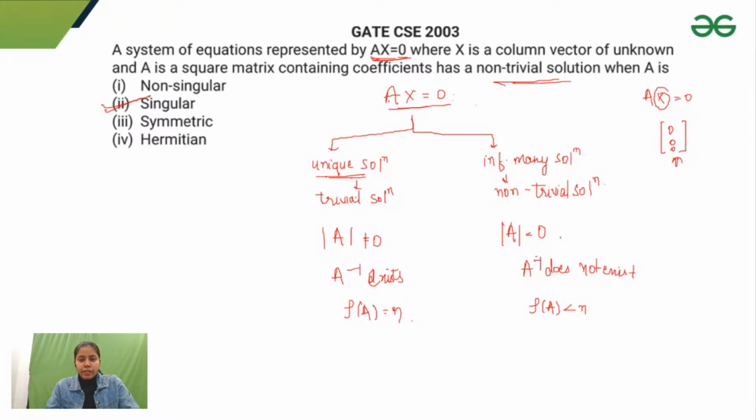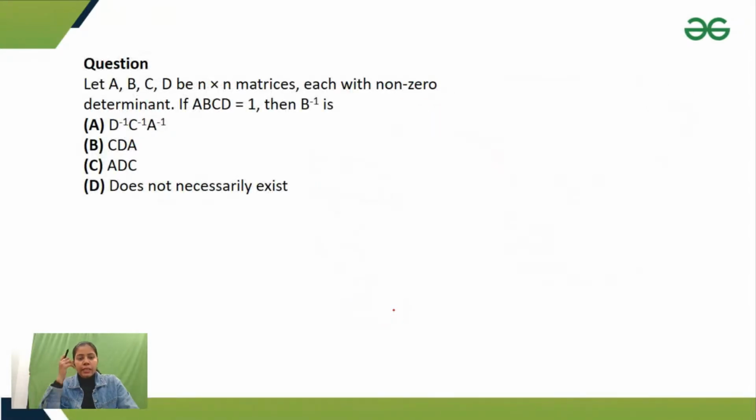Okay, so let's move to the next question. Here, option B is correct. Yeah, this is another question based on matrix multiplication. A, B, C, D are n cross n matrices, each with non-zero determinant. If ABCD, the product of four matrices, is the identity, then what would be the value of B inverse? Guys, one thing we know is that matrix multiplication is not commutative. If I write A into B, I cannot write B into A.